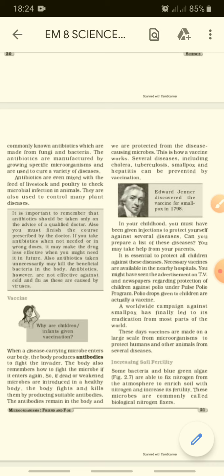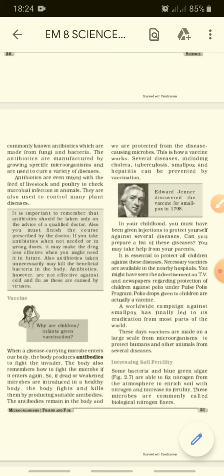When an injection is given, the microorganism dies or stops growing, right? So the body produces what? Antibodies. The body also remembers how to fight the microbe if it enters again.